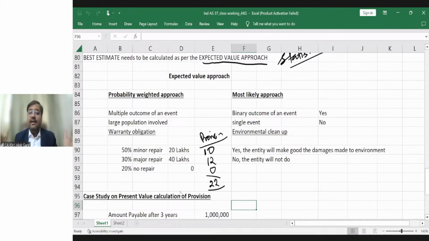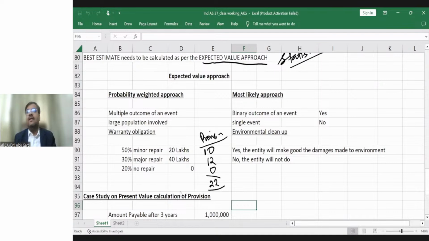It's not like that. In case of a single event, there should be a most likely approach. For example, in case of a legal claim, one case is going on. Whether we will win the case or lose the case. For example, I got this faulty mobile phone and the company does not want to replace it.